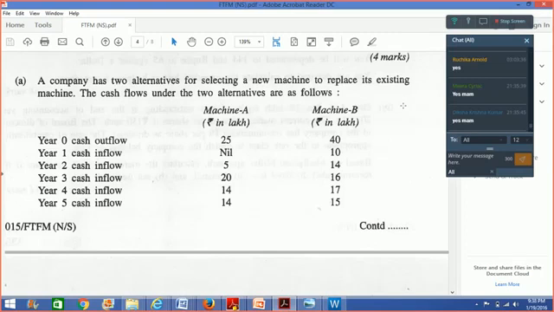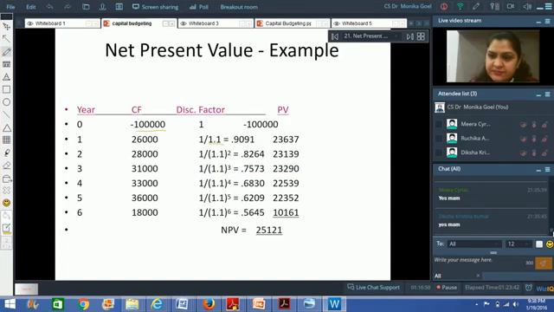Simple question. You have been given the cash outflow, you have been given the cash inflow in the two different machines, and you have been told that the discounting factor is going to be 15%. So can you solve this question? What would you do in order to solve this question? Find the net present value. How would you find the net present value?